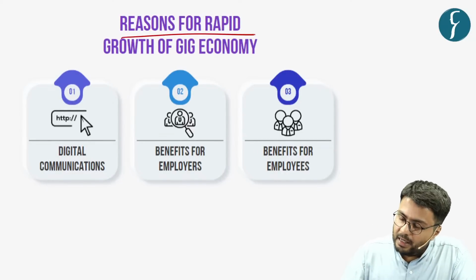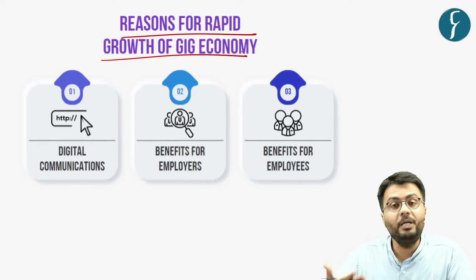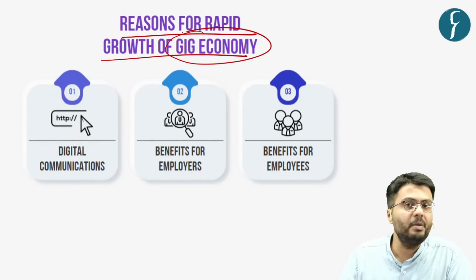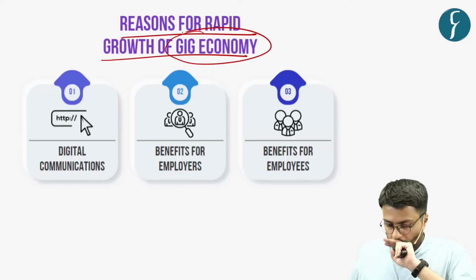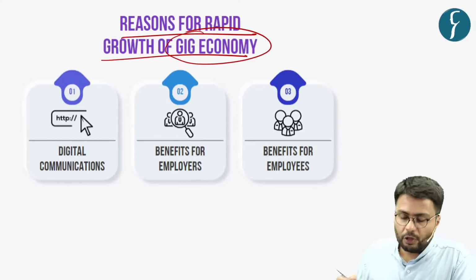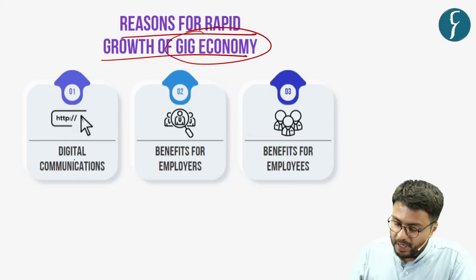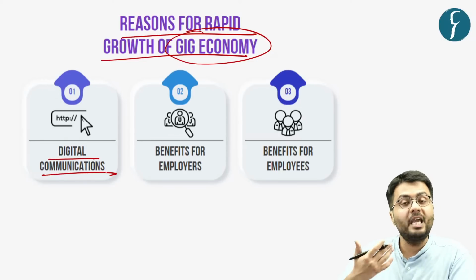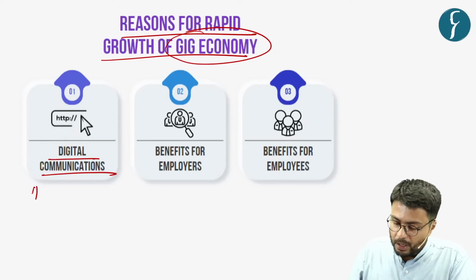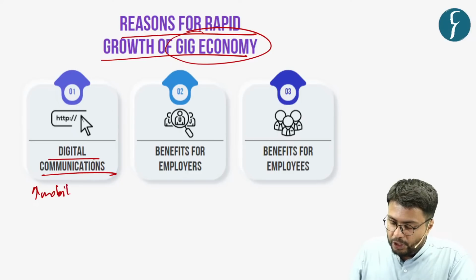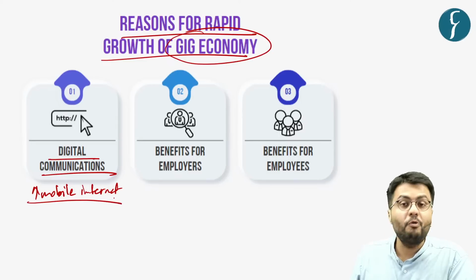Now let us understand the reasons for the rapid growth of the gig economy in the country. The first and probably the most important reason is the rise in digital communication across the country. Due to cheaper availability of mobile internet, the penetration of mobile internet has increased throughout the country.